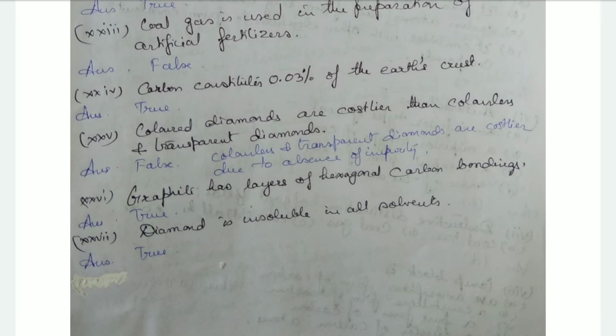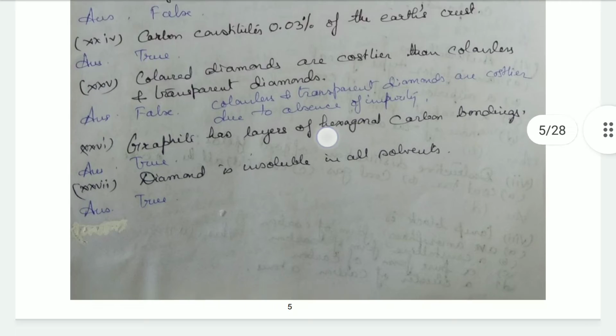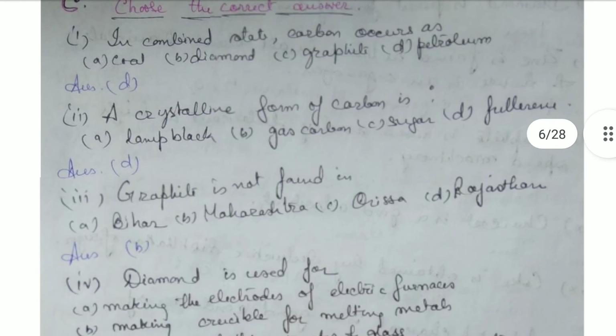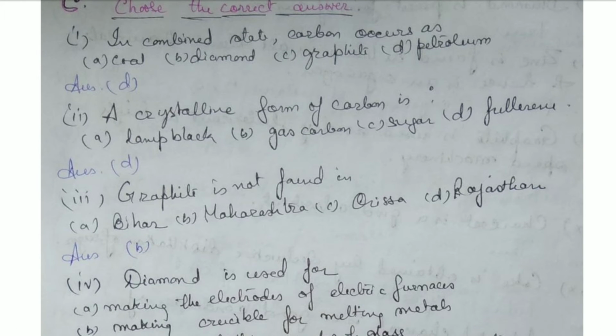That's true. Diamond is insoluble in all solvents. That's true. Then we come to the choose-the-correct-option questions. In a combined state, carbon occurs as petroleum. In these options, petroleum is the answer.